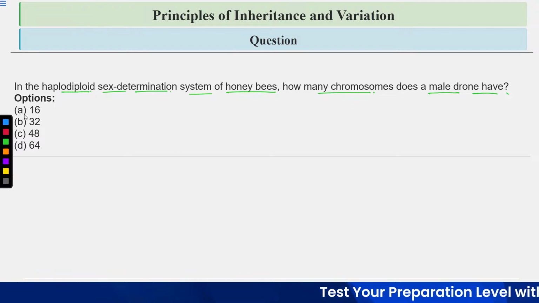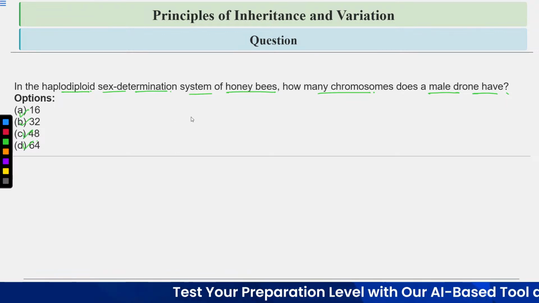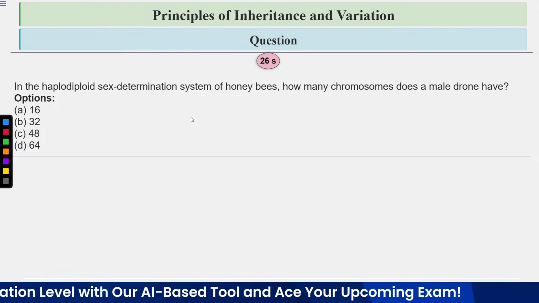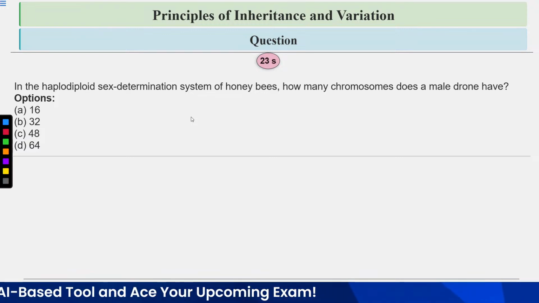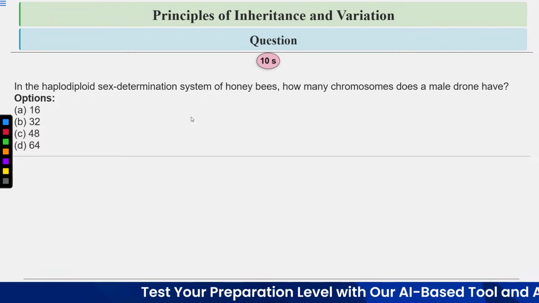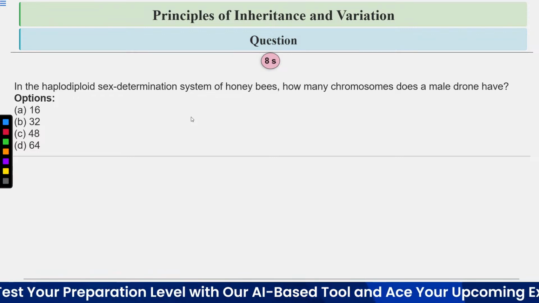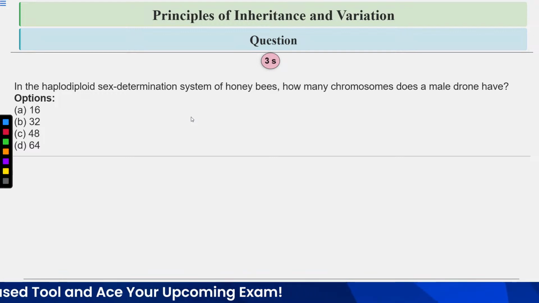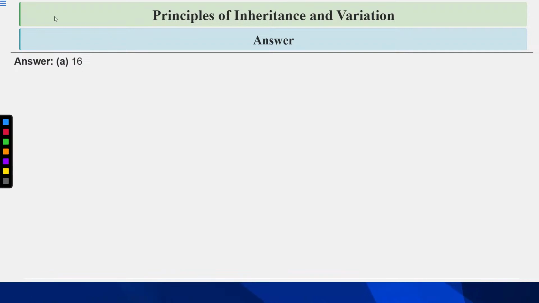Option A is 16, B is 32, C is 48, and D is 64. Answer is option number A, 16.